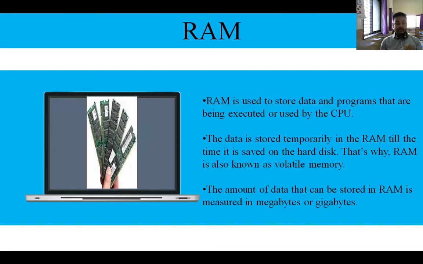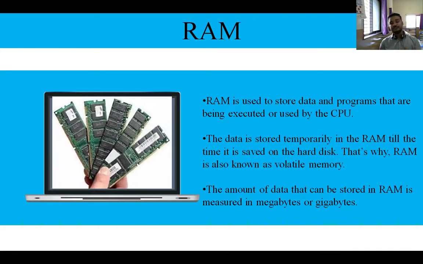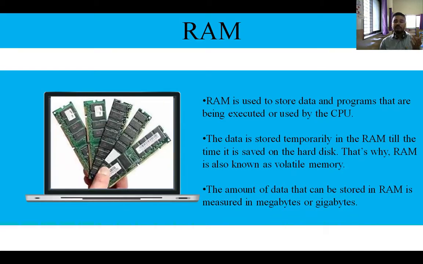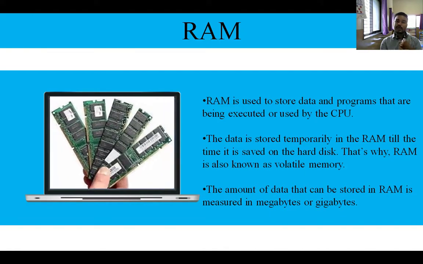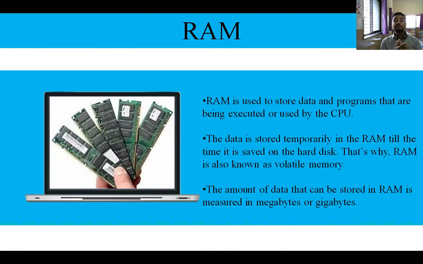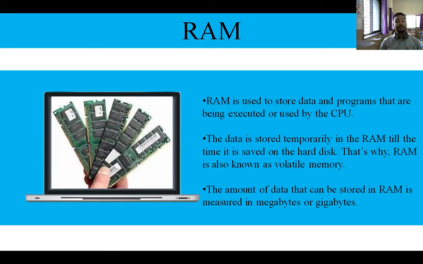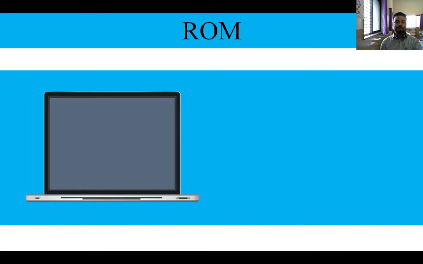And the measurement unit of RAM is MB or GB. It can be measured in megabytes, like 500 MB RAM, 512 MB RAM, 1 GB RAM, 2 GB RAM, 8 GB RAM. Nowadays phones also come with 2 GB RAM, 16 GB inbuilt, 4 GB RAM, 16 GB ROM. So this is RAM. RAM is the fastest one, which is directly accessed by the processor, because RAM stores the current file which is going on.